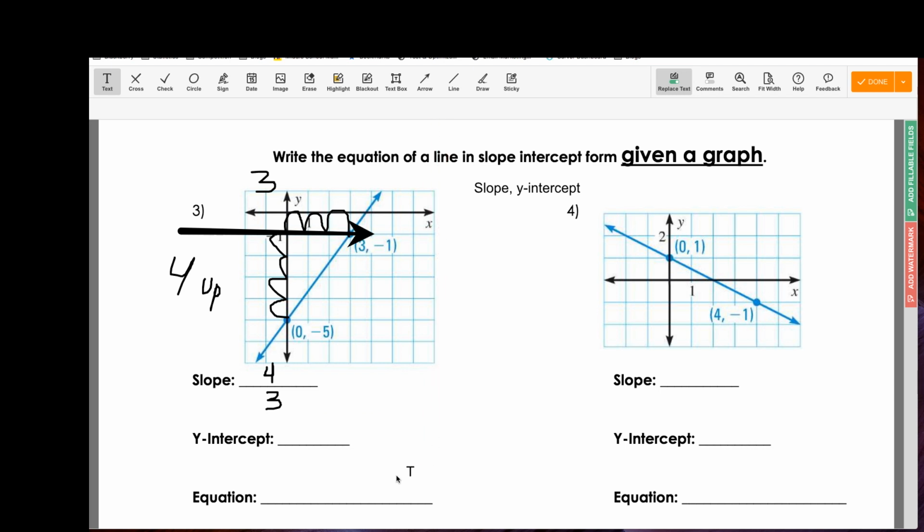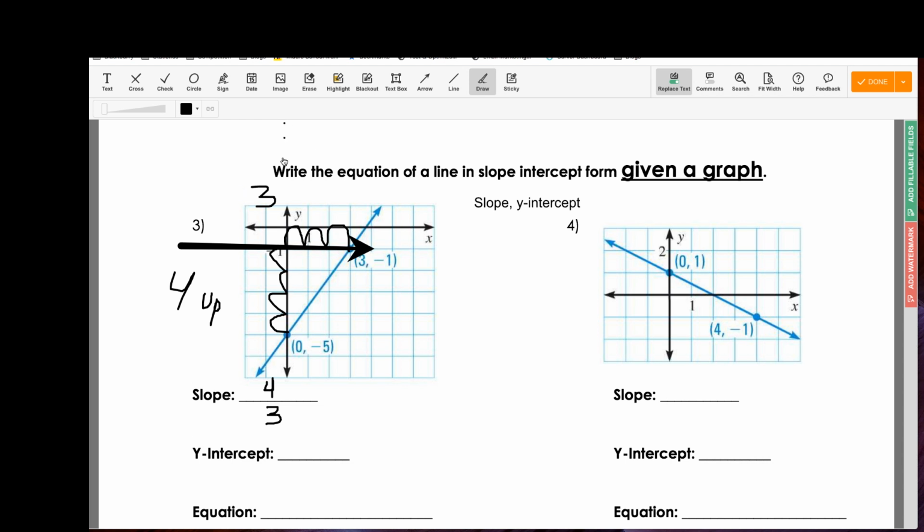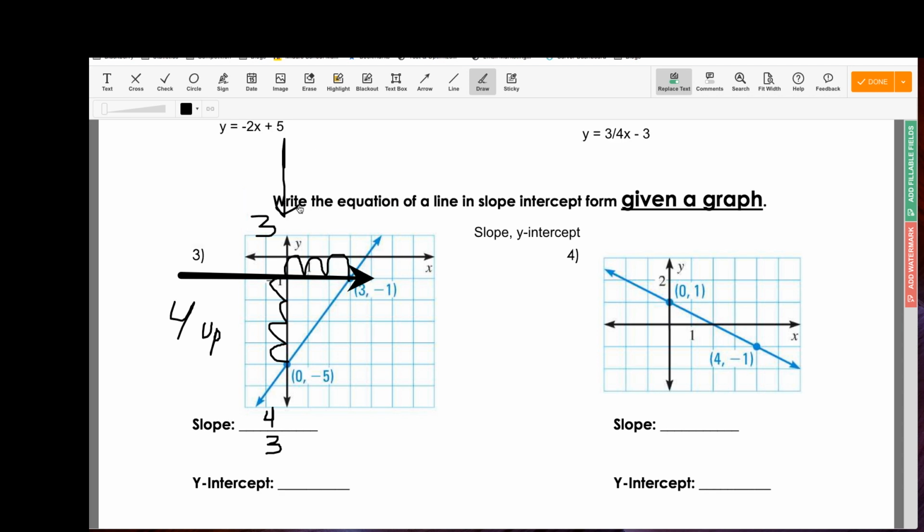All right, so now we need to find our y-intercept. That's the easiest one to spot because the y-intercept normally sits on the y-axis. So what I typically like to do is zoom in or highlight the y-axis itself. So I'm going to put an indicator right here so that you all can see where the y-axis is located. And then what I'll do is find the point that sits on that line. This is my y-axis. You can tell it's the y-axis because it has the y there. Now the point that sits there, according to this, is (0, -5). Between those two points, that's the only point that sits on the y-axis.